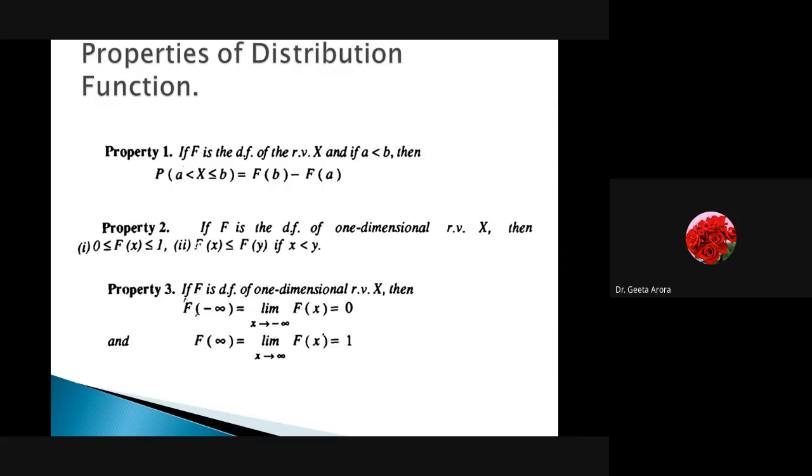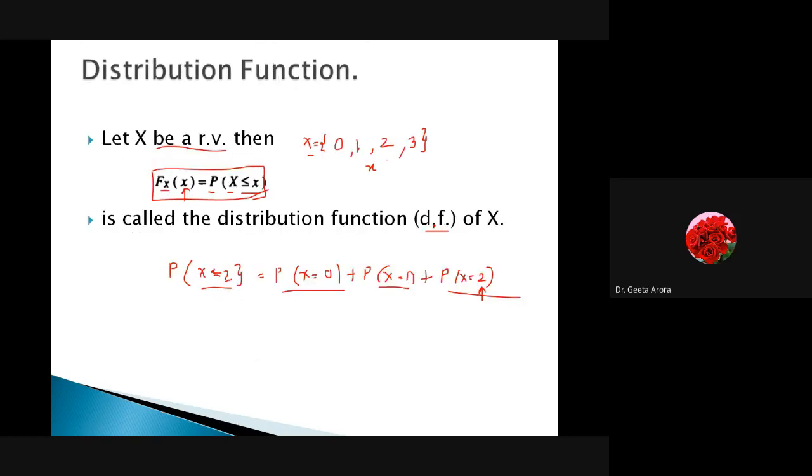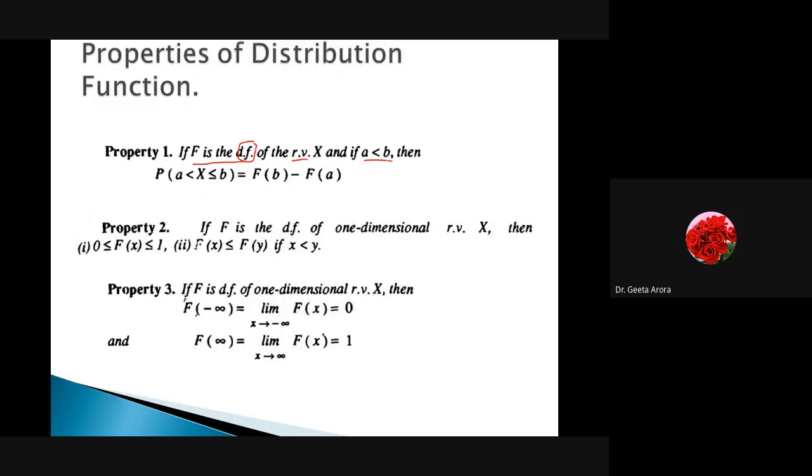So the first property: if capital F is the distribution function of the random variable X, and if a is less than b. Here again a and b denote the possible outcomes, the values x can take, as with small x before. Then the probability that X is greater than a and less than or equal to b is given by F(b) minus F(a).